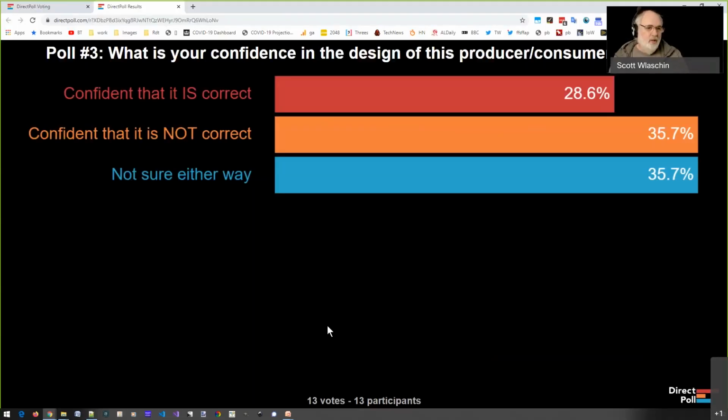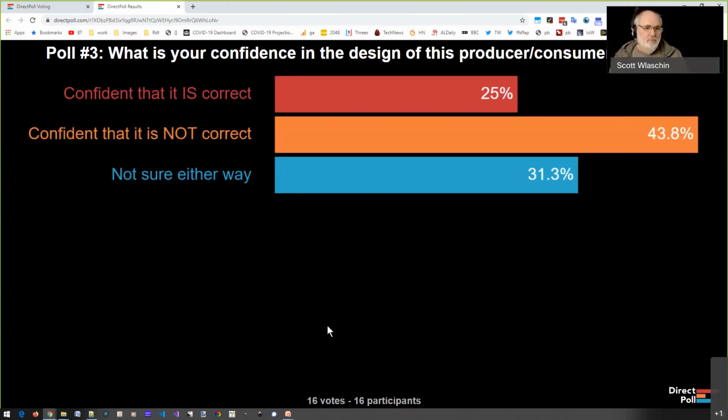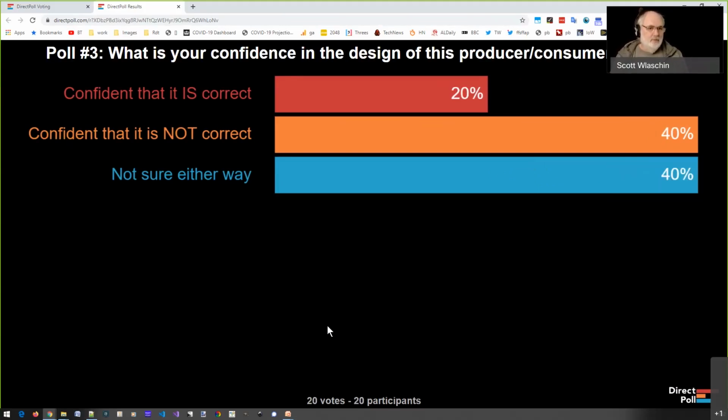Let's see. Some people are confident it's not correct. Some people are confident it is correct. And some people are not sure either way. But you just never know with concurrency. It's kind of scary. So it seems like not that many people are sure that it's correct, and there's a lot of people who are confident it's not correct, and a lot of people who are not sure either way.